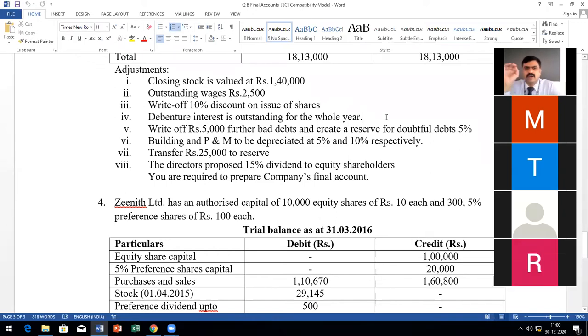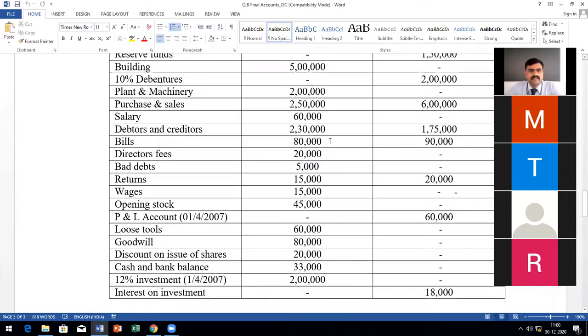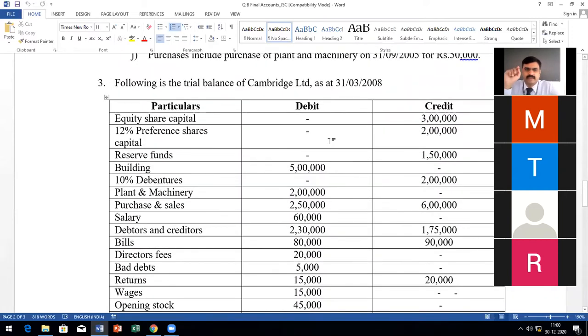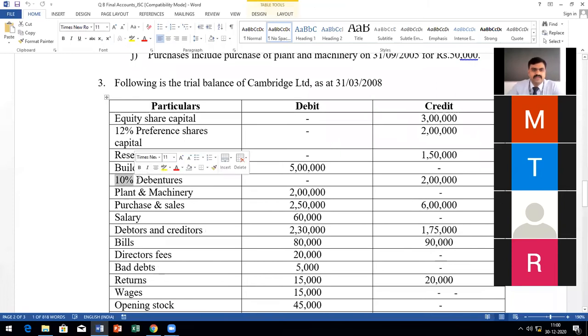And debenture interest, they are supposed to pay every year, but this year it is not paid. The whole year it is not yet paid, so now we have to pay. So you calculate the interest now. How much is the percentage? Nothing is given, how will you calculate? 10%. Where is it given? 10% debentures in the trial balance. Yes, in the trial balance, normally the rate of debenture will be written along with the name. So this 10% is the interest rate. Is it clear, students?